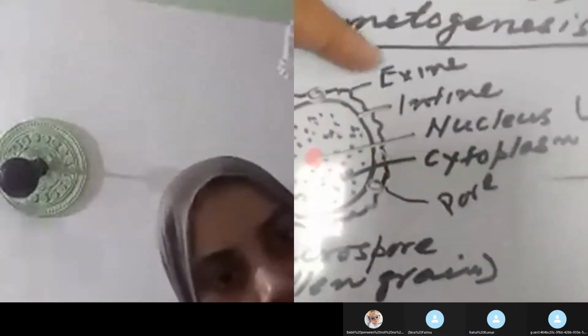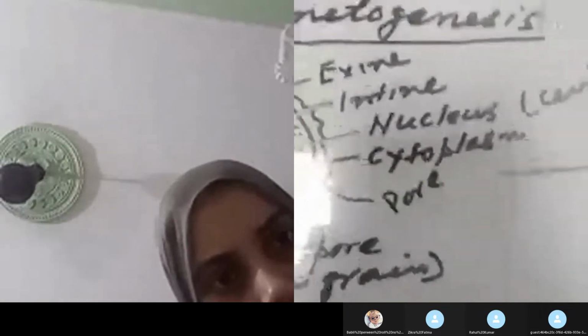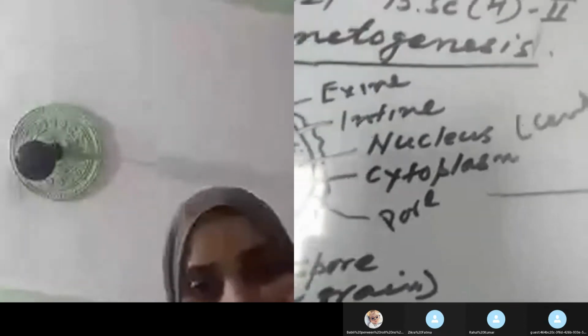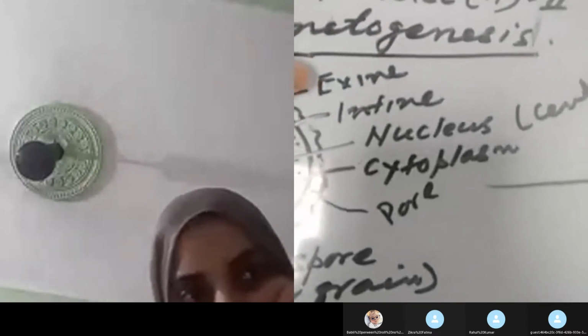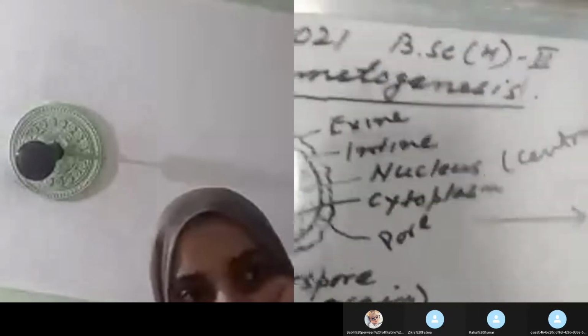This microspore or pollen grain remains covered with two layers. The outer layer is known as the exine, which is either smooth or sculptured. And this wall also remains differentiated into two layers. The outer is known as the exine and the inner layer is known as the intine. This intine is not further differentiated, and this exine is initially a very thin layer, but later on it becomes thick,